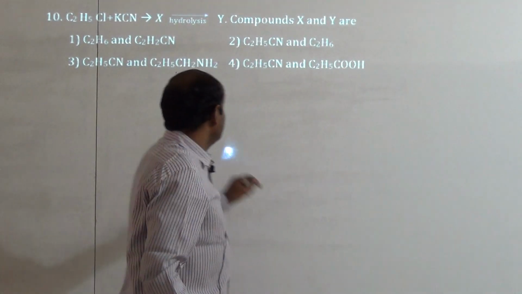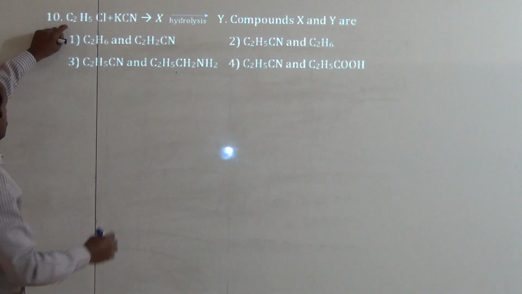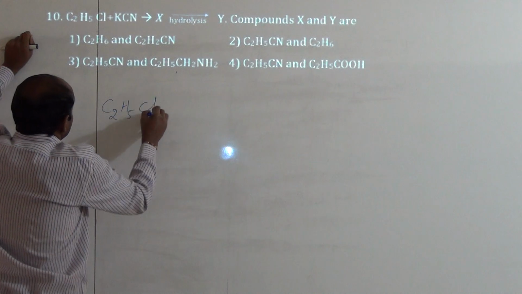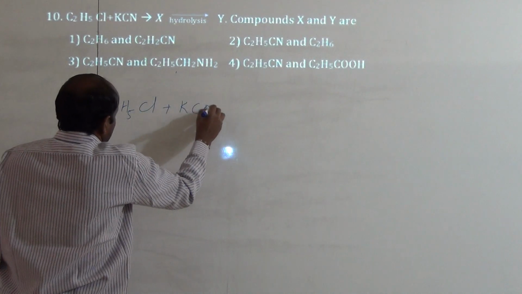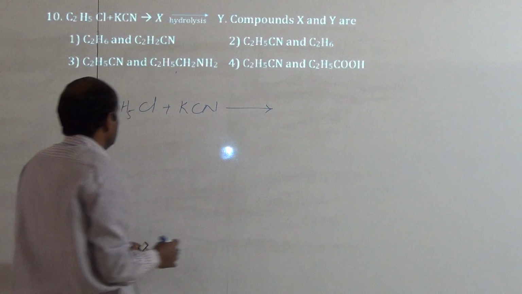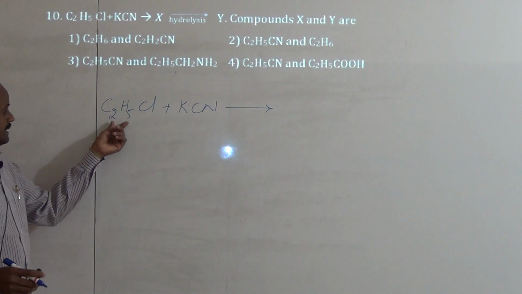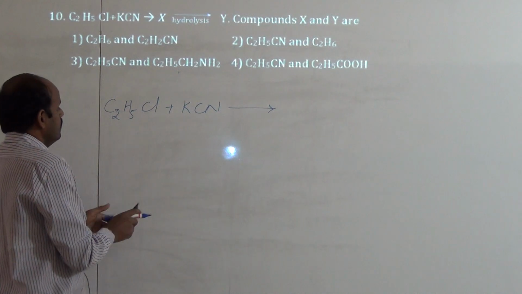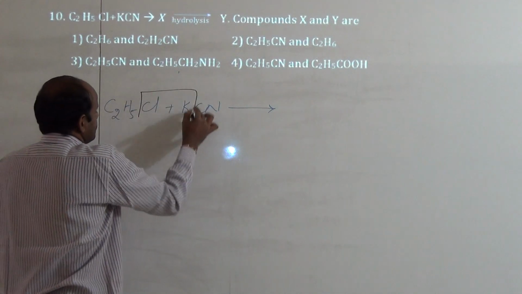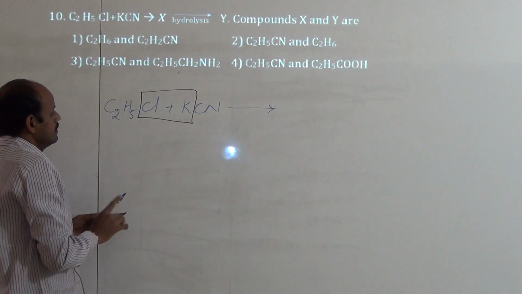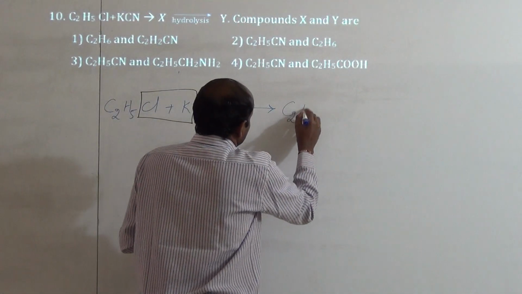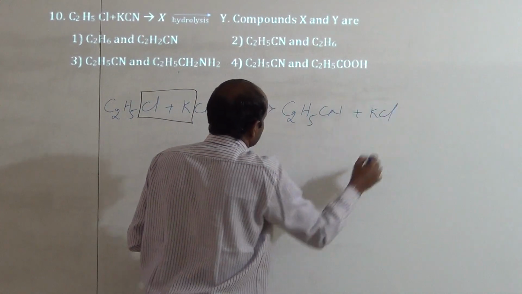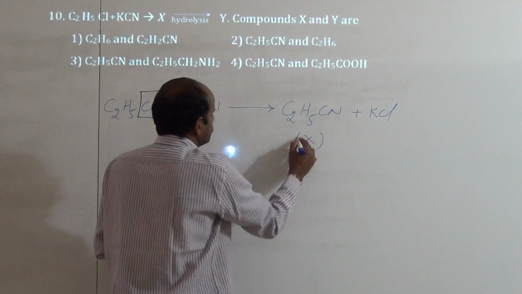First we have to take the given equation, that is C2H5Cl plus KCN. When ethyl chloride reacts with KCN, potassium and Cl are removed as KCl, then we have ethyl cyanide. So it is X.